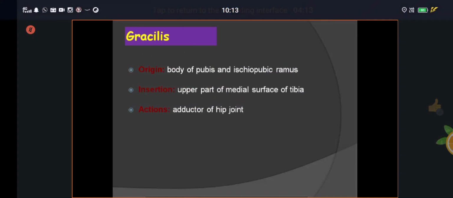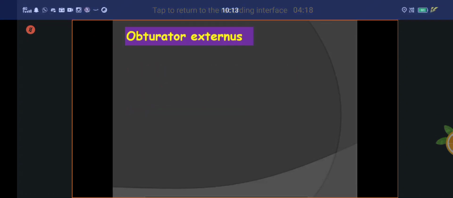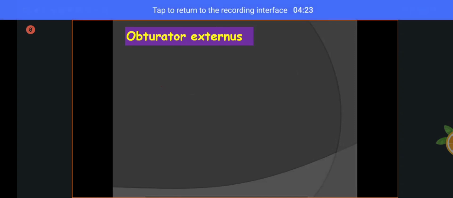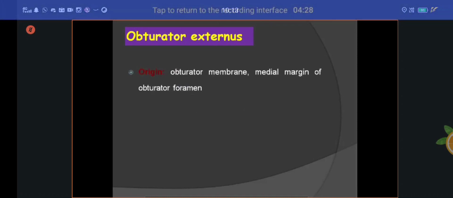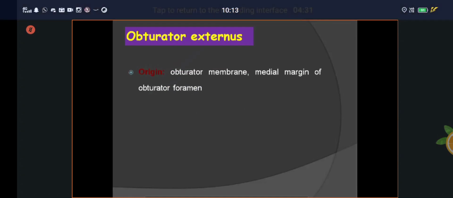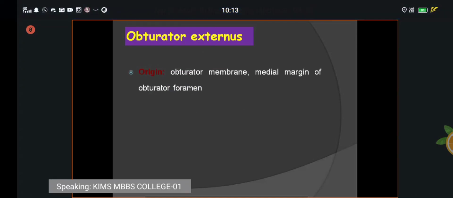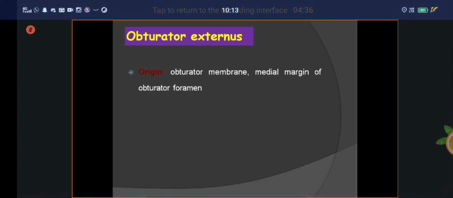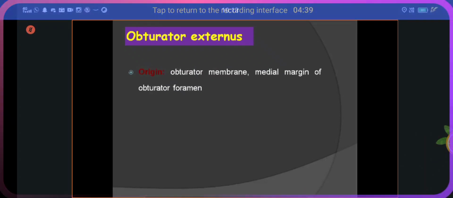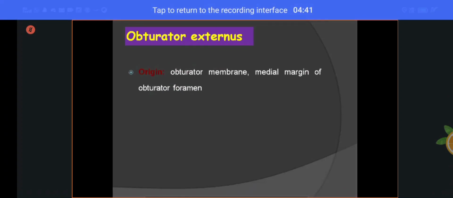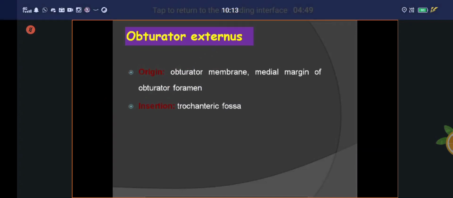Any doubts? Yes. Next, coming to the next muscle, that is called obturator externus. It's also part of the gluteal region. Understand? Functionally it is present in your adductor compartment also. Origin mainly coming from the obturator membrane and medial margin of the obturator foramen. Insertion: trochanteric fossa of the femur. Here you can see the trochanteric fossa of the femur.